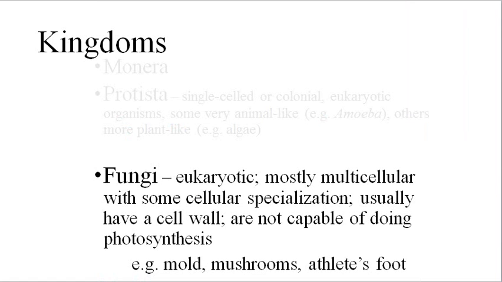Fungi is the second kingdom in the domain Eukarya. Unlike protistans, fungi are almost always multicellular. They do have some cellular specialization. Like plants, their cells are surrounded by a cell wall. Like animals, none of them can do photosynthesis. They typically feed on the bodies or the remains of other organisms.